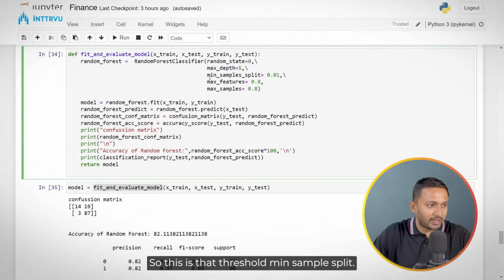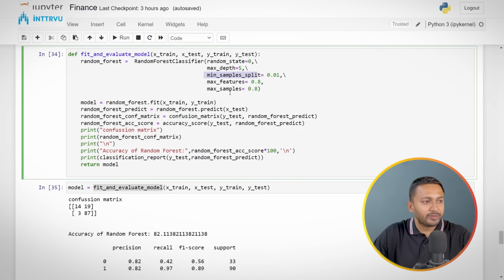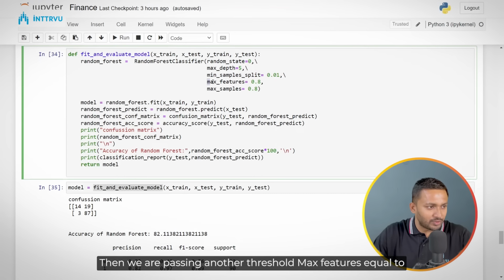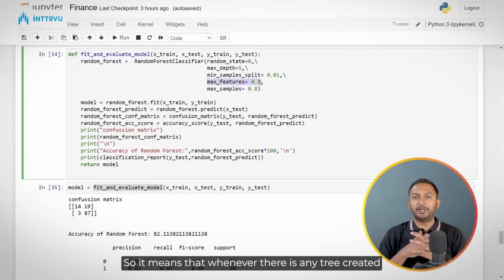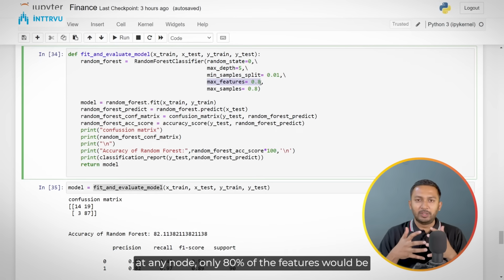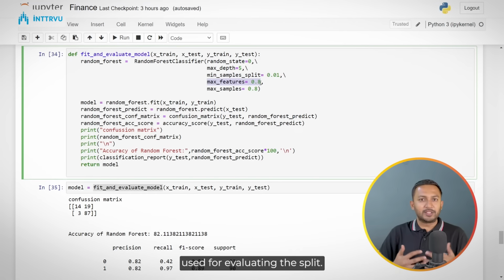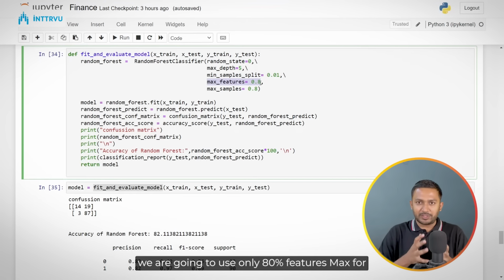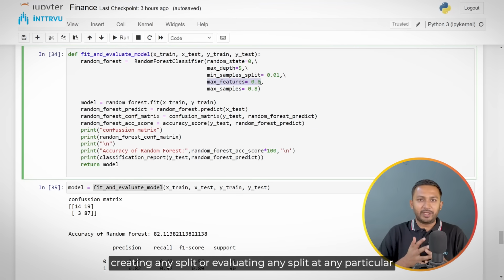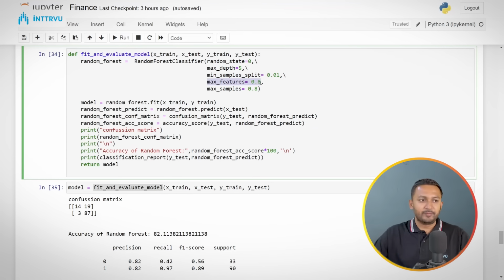So this is that threshold, mean sample split. Then we are passing another threshold, max features equal to 0.8. So it means that whenever any tree is created, at any node, only 80% of the features would be used for evaluating the split. So max features equal to 0.8 basically represents that we are going to use only 80% of features max for creating or evaluating any split at any particular node within a tree.